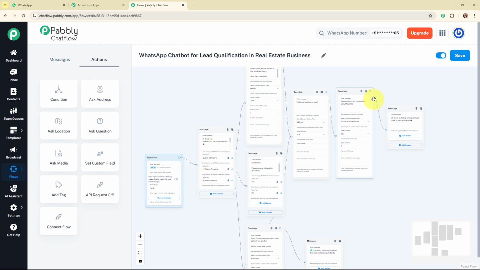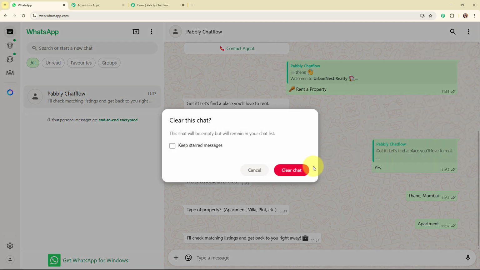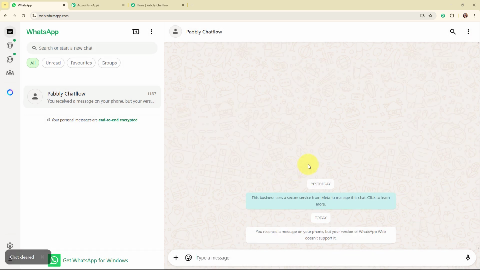And now after building a WhatsApp chatbot, we are going to see the working of this amazing chatbot. And for that, let me take you back to my WhatsApp. And now I'm going to clear this chat over here to start it from scratch. And here let's suppose that again I'm a lead, and here I'm going to drop a text as, "Hey, I want to buy a property."